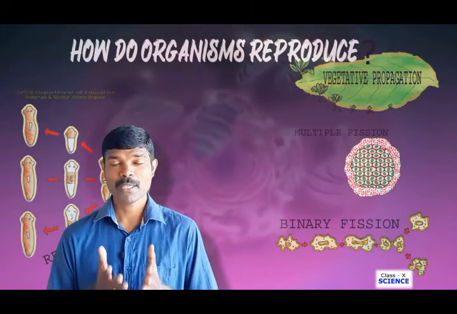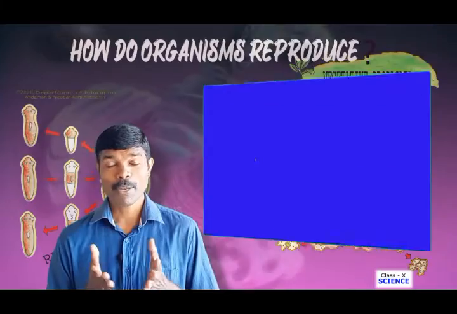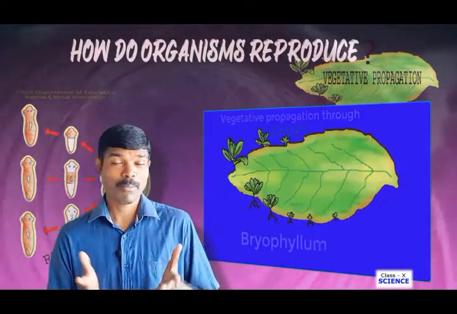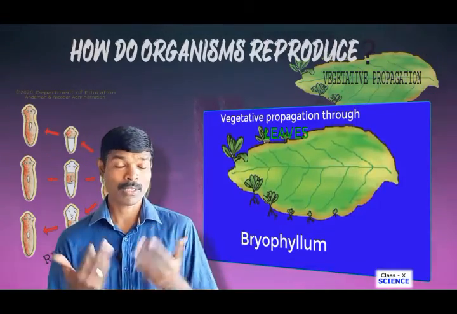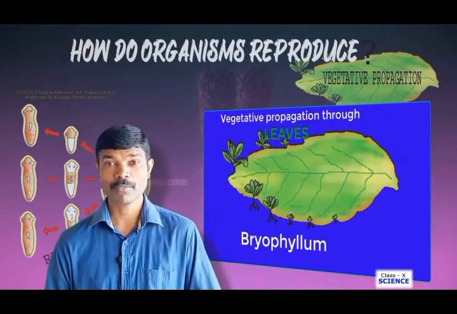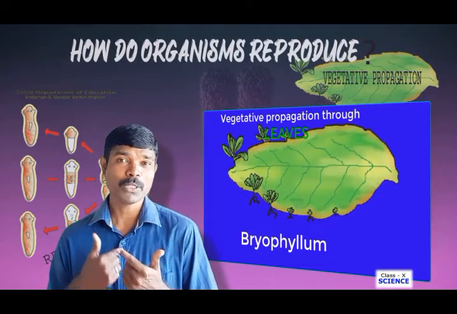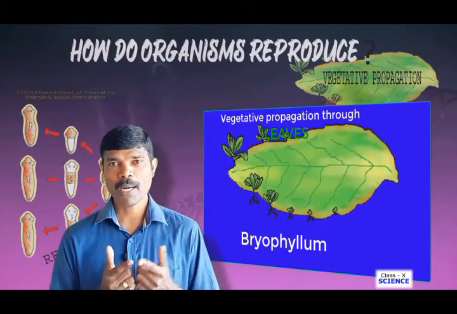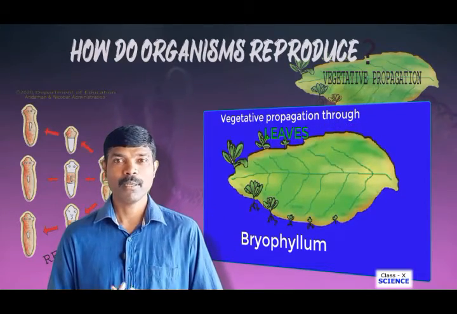The vegetative propagation by means of leaves. Bryophyllum is one of the examples. As you can see, the same thing you may be having in your school or in your surroundings. So bryophyllum is one of the examples which reproduces through the leaves. So the leaf is a vegetative part and the reproduction takes place by the leaves.